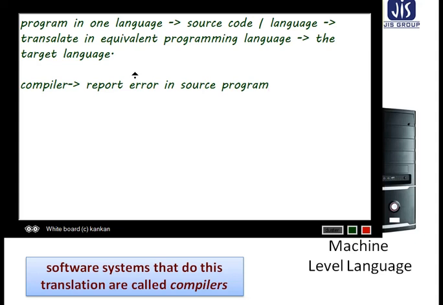Okay, if the syntax is not correct, there is no question of reporting an error in the machine code. There should not be an error.